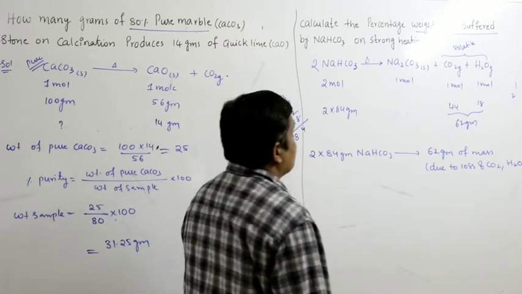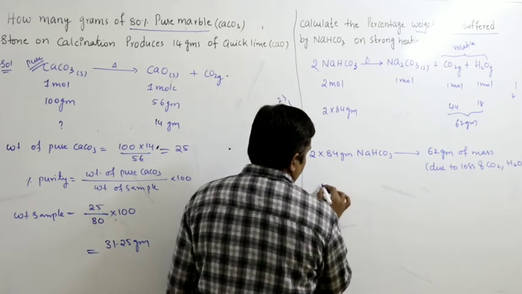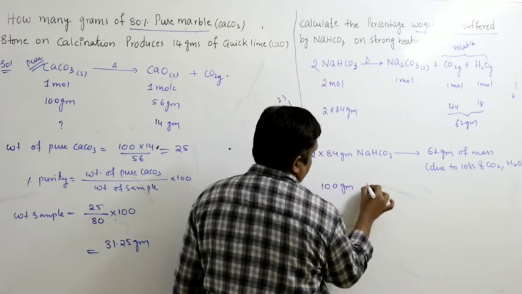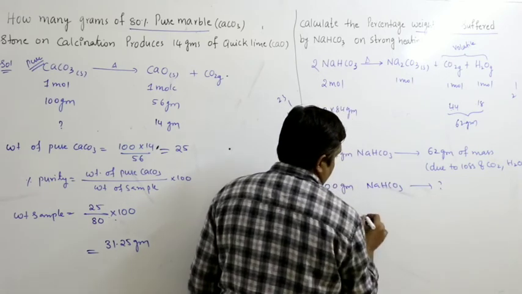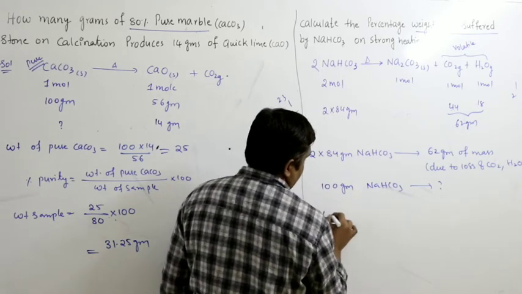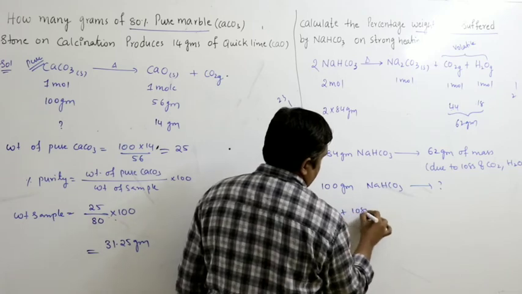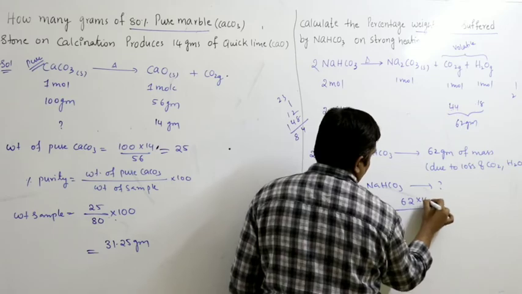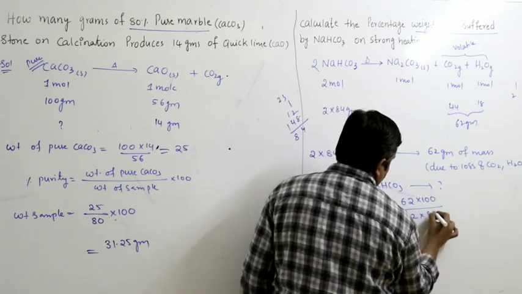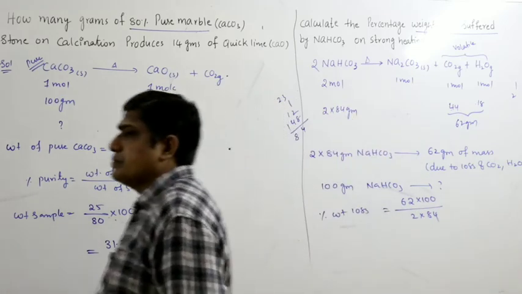So calculate the percentage. So 2 into 84 for 100 grams. Percentage means for 100 grams we have to calculate, right? So percentage weight loss equal to 62 into 100 by 2 into 84.